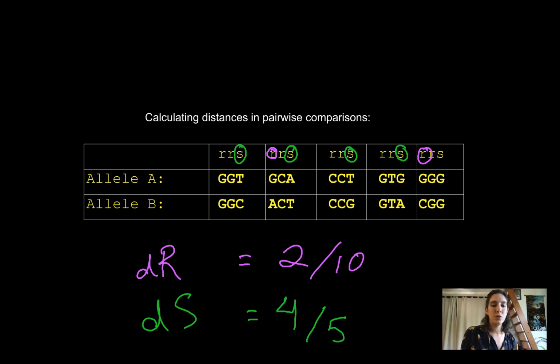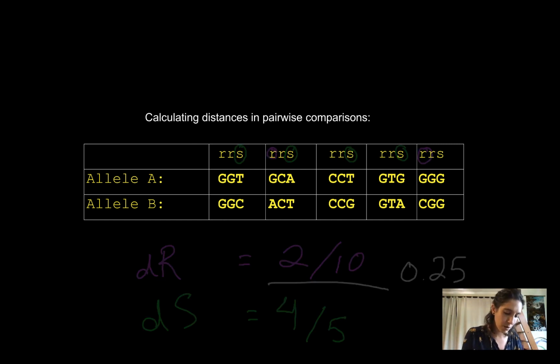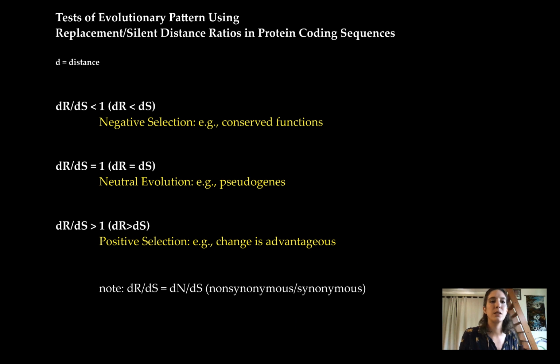And to figure out if we've got positive, neutral, or negative selection, we need to do dr over ds. So in other words, 2/10 over 4/5, which I calculated to be 0.25, which is less than 1. So let's check out what that means here on the next slide.